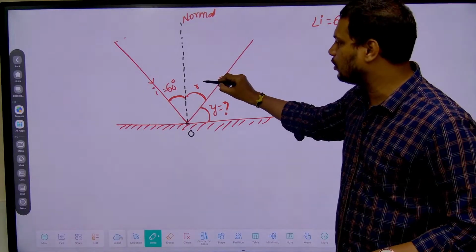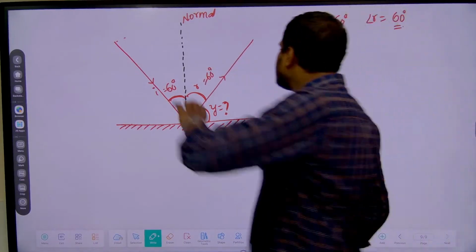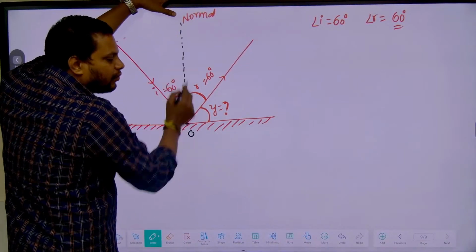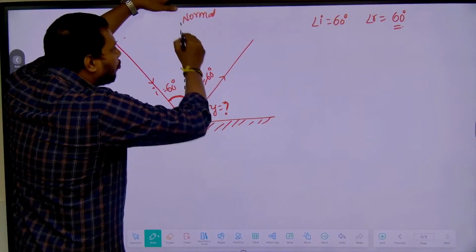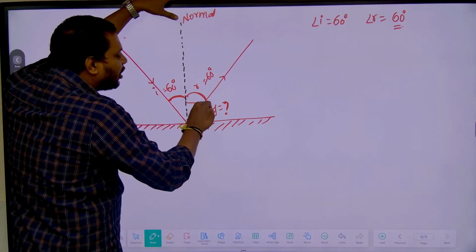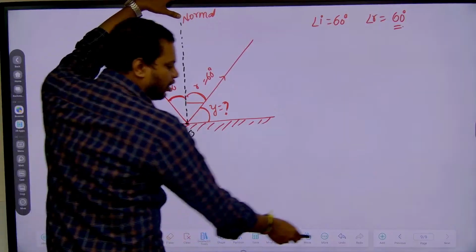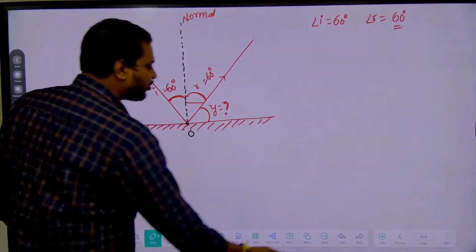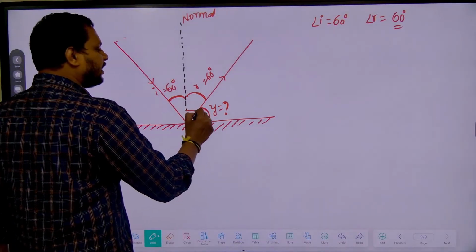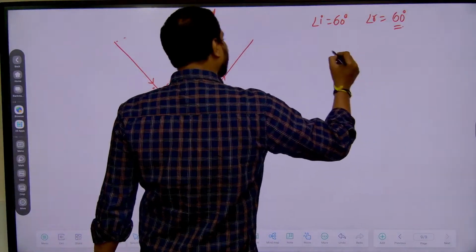So here the angle of reflection is how much? 60 degrees, right? Now see, this is the normal and this is the surface. What is the angle between the normal and the surface? The angle between the normal and the surface is 90 degrees. So therefore this total angle is 90. So the total angle 90 is equal to,